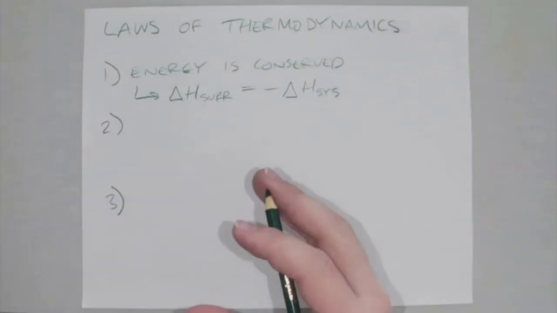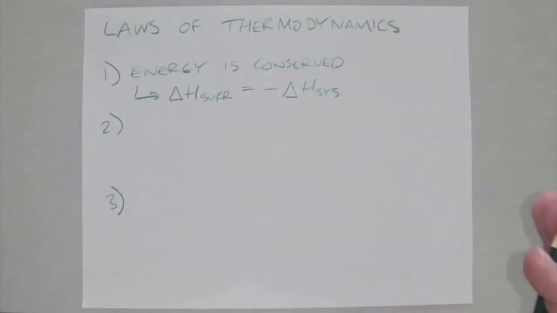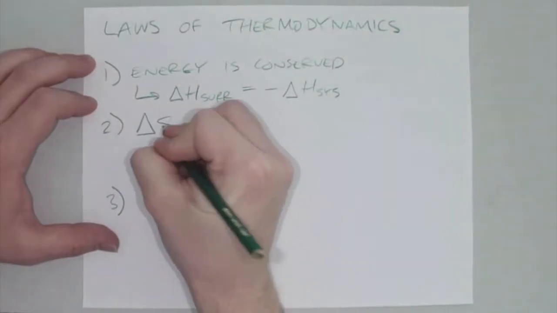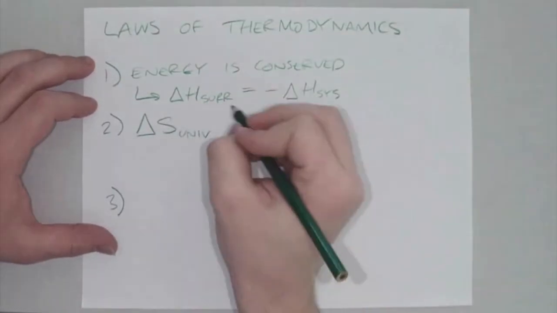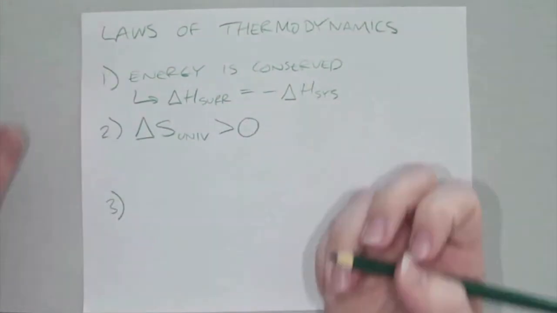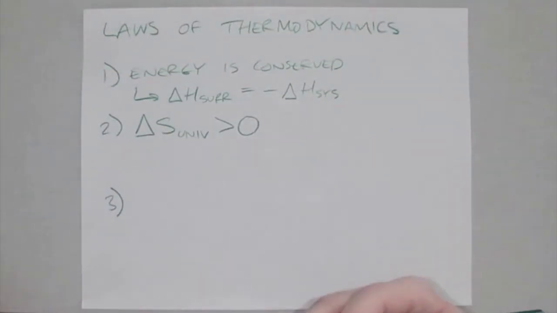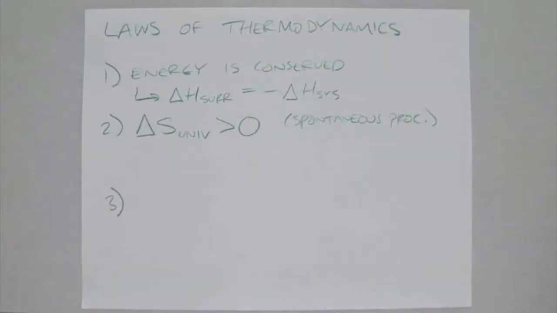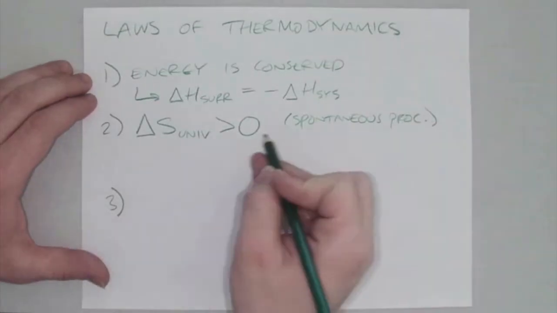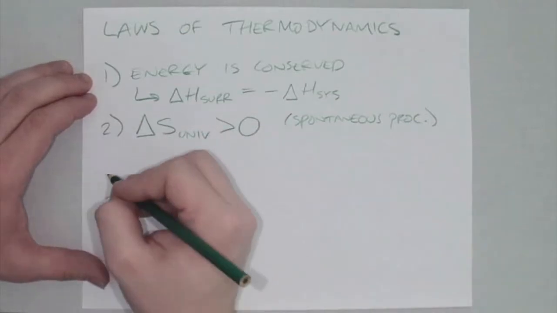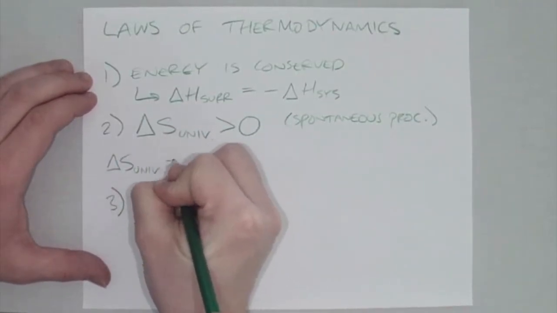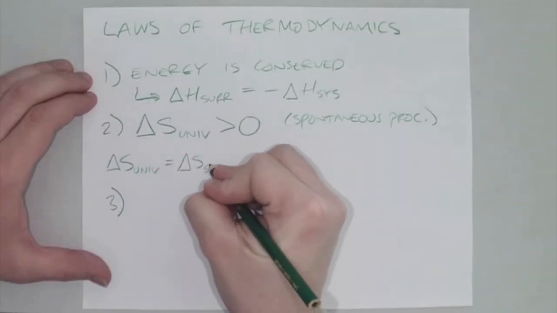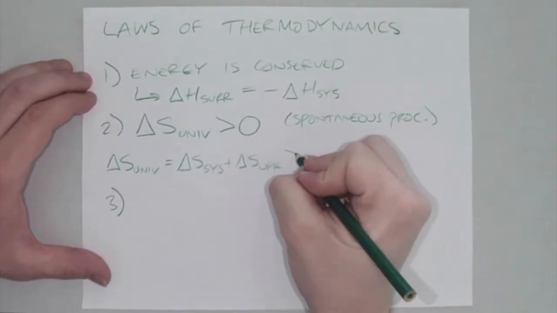Now looking at the second law, this is where we start thinking about entropy again. The second law says the change in entropy in the universe is always going to be positive. We're always having entropy increase in the universe, and this is due to spontaneous processes. When we have a spontaneous process, it increases entropy, and spontaneous processes, by definition, are going to happen in the universe. So we can rewrite this by realizing that the change in entropy of the universe is also equal to the change in entropy of a system plus its surroundings. So that's going to be greater than 0.